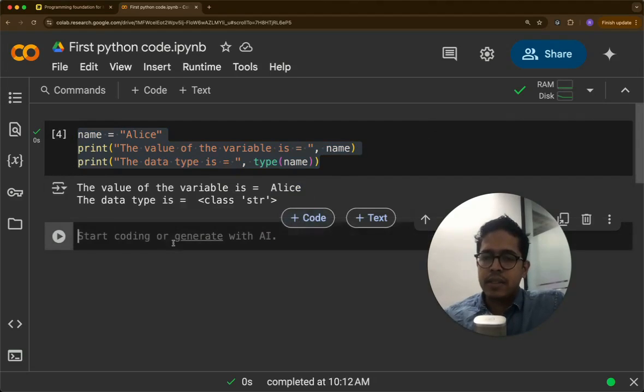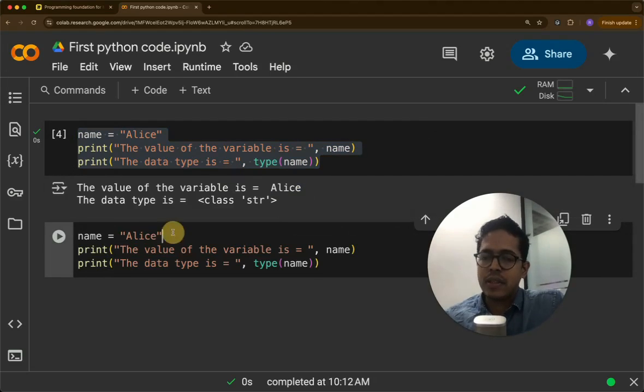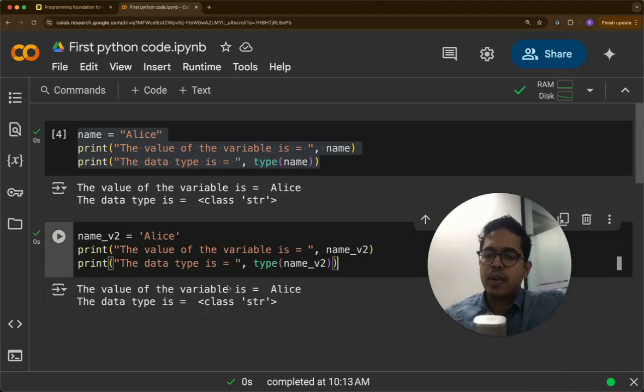This also applies even if you have a single character. So first let us try by putting this in single quotes, name version 2. What happens now? Now this is also a data type of string. In normal programming languages, this is not allowed, and single quotes with just one character means it's a char data type. But here in Python, that's also considered a string. So Python does not have a standalone character data type.